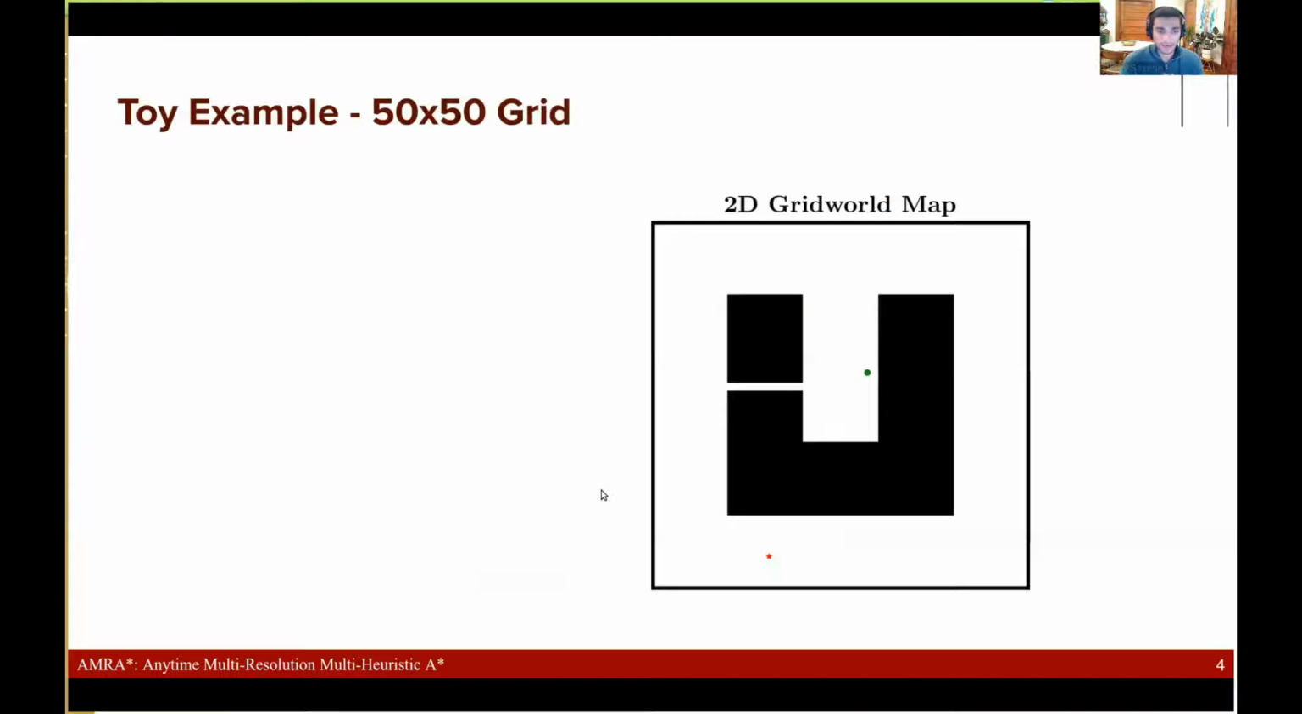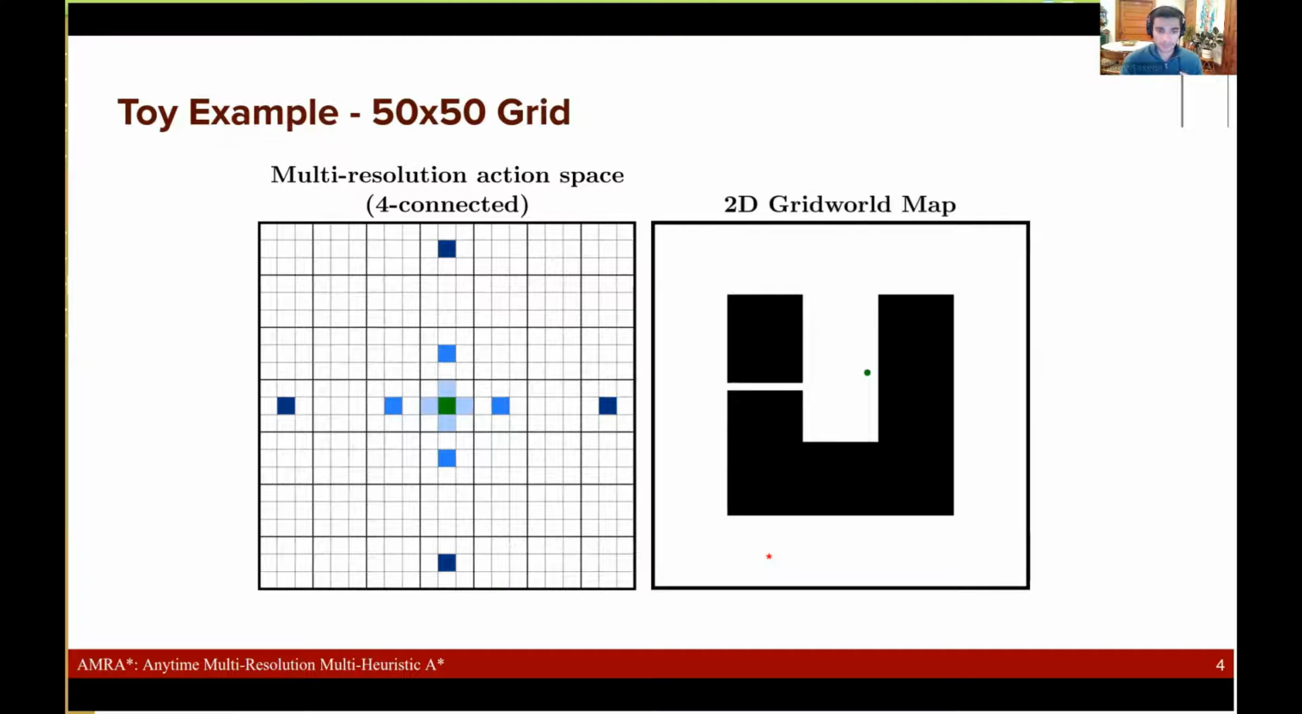The paper provides a thorough quantitative evaluation of AMRA star against relevant baselines, but for the presentation, I'm going to present two qualitative examples to hopefully give you an intuitive understanding of the behavior of the algorithm. So first, we're going to look at a 50 by 50 grid world with a cul-de-sac and a narrow passageway. The start state is inside the cul-de-sac, the goal state is outside, and we discretize the state space at three different resolutions: 1 by 1, 3 by 3, and 9 by 9.